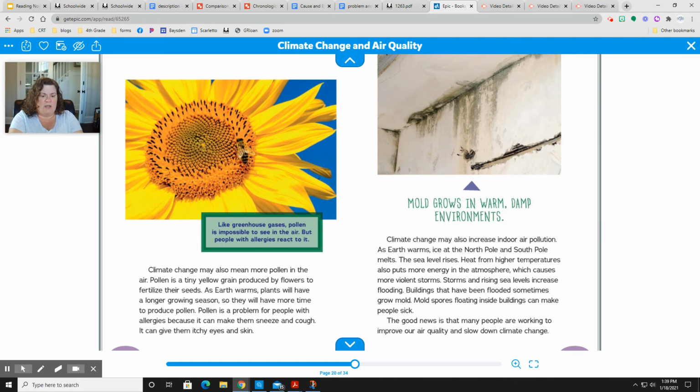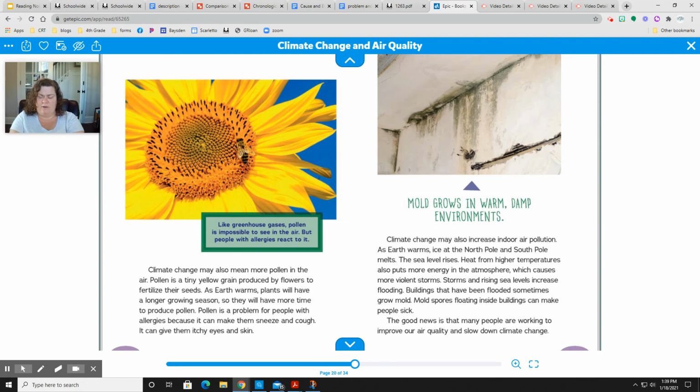All right. Climate change may also mean more pollen in the air. Pollen is a tiny yellow grain produced by flowers to fertilize their seeds. As Earth warms, plants will have a longer growing season, so they will have more time to produce pollen. Pollen is a problem for people with allergies because it can make them sneeze and cough. It can give them itchy eyes and skin. So another effect of climate change would be more pollen in the air, and an effect of more pollen in the air means we have a longer growing season, but it also makes people's allergies a lot worse.